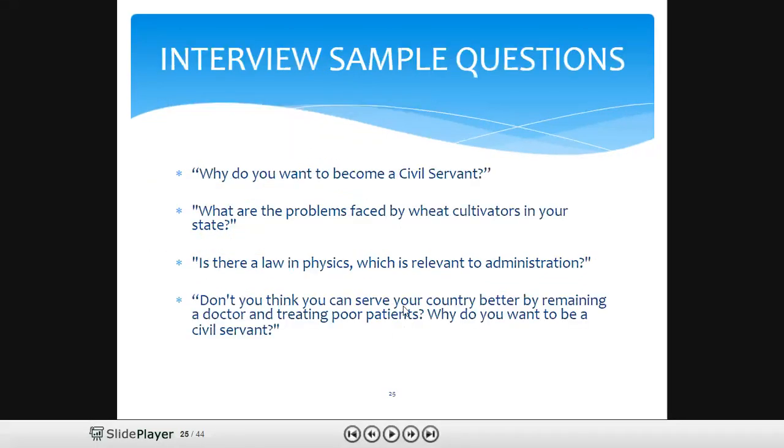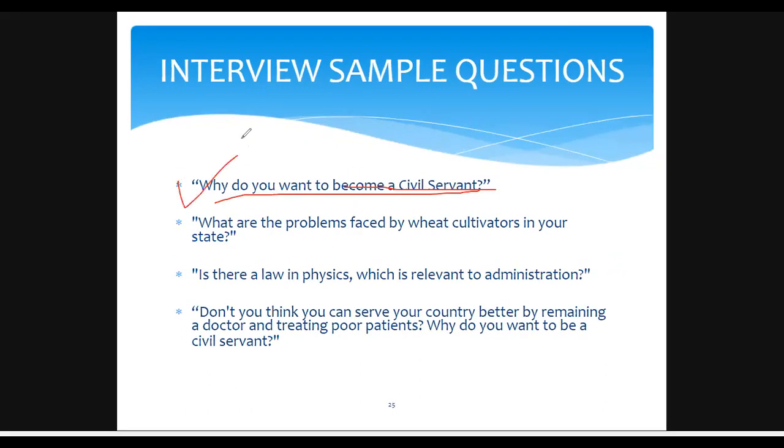What about the next? I'm giving interview sample questions here for you. Why do you want to become a civil servant? This is one of the golden questions. When you're aspiring for the civil service, first ask yourself why you want to become a civil servant. That's one of the most important questions, the most golden question that will be asked by the interview board, and the most common question that will be asked by the public.